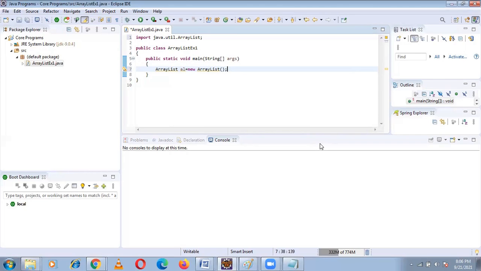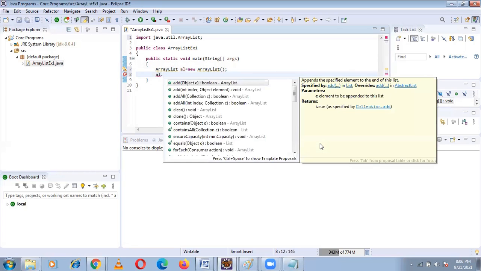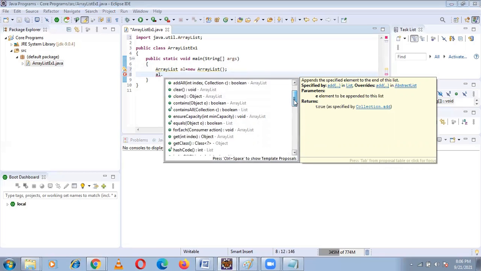You don't need to mug up or remember all these methods, because enter al dot. See, under ArrayList, these all are the methods. See how many methods we got. Wow. But we need to know where we have to use which method.